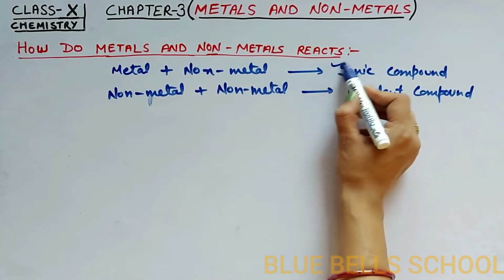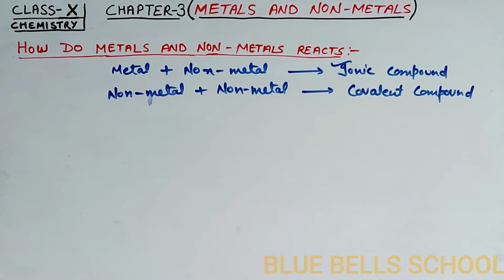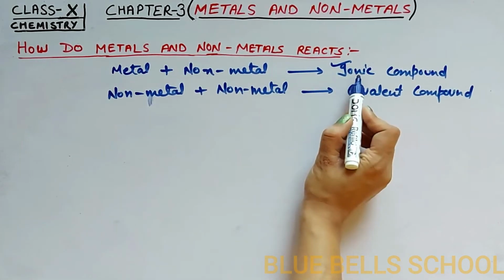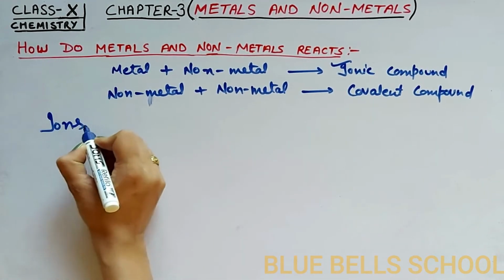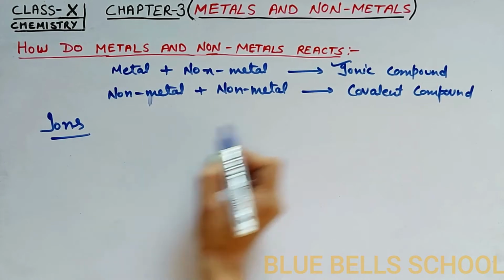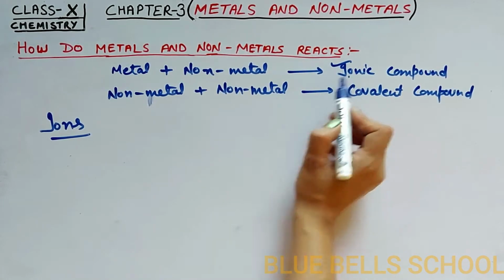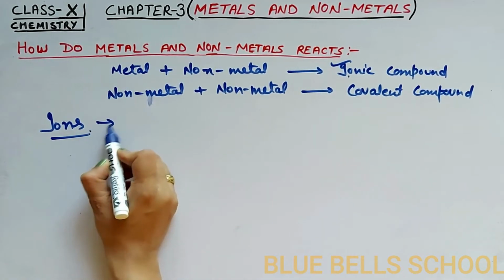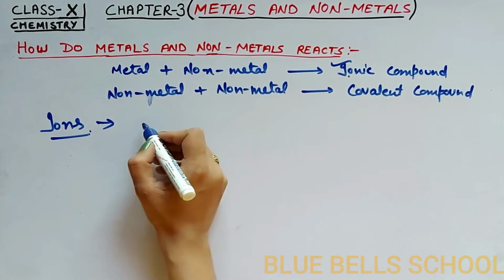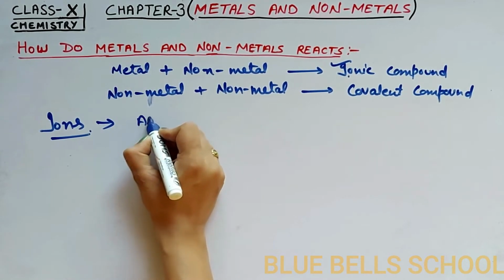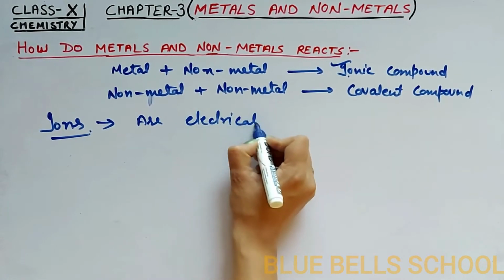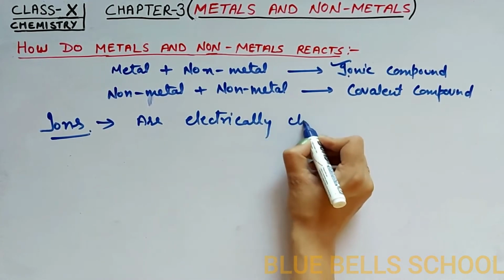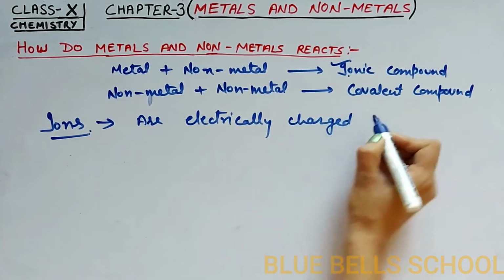Now start with ionic compounds. Before I start ionic compounds, let me discuss the ions. Ionic compounds are formed by ions. What are ions? Ions are electrically charged particles.